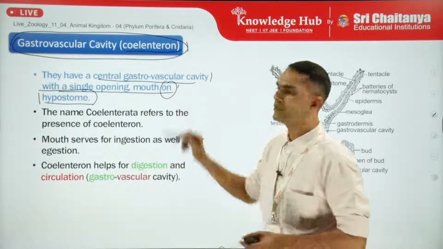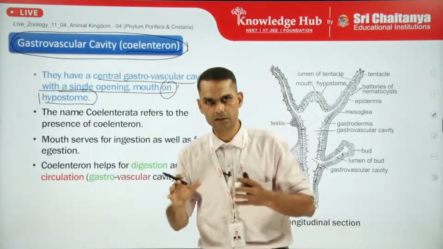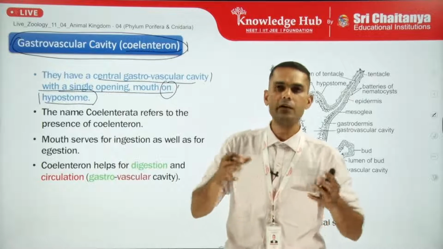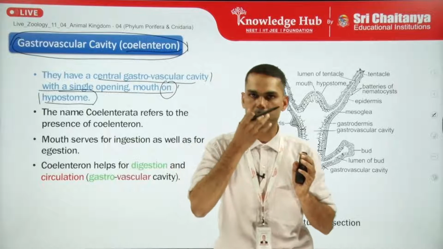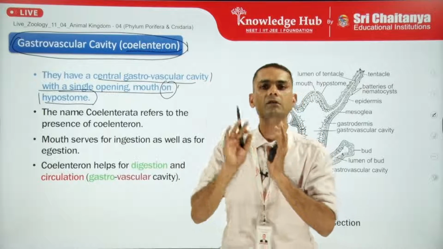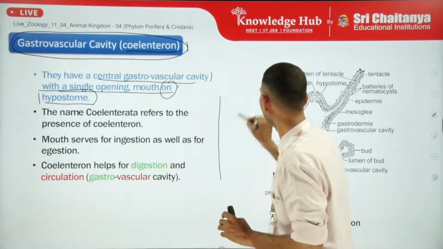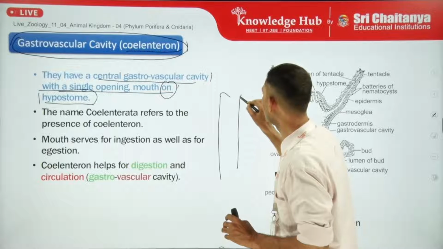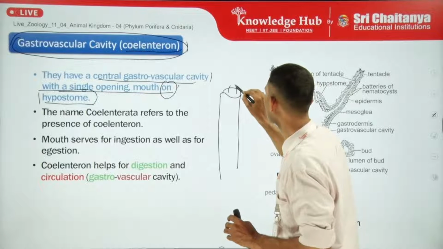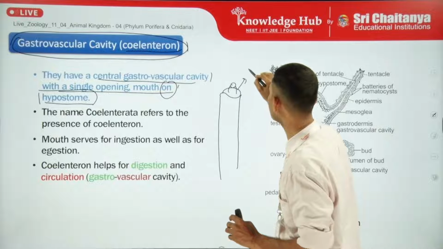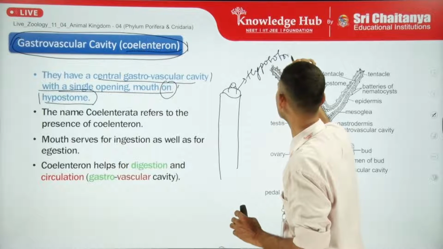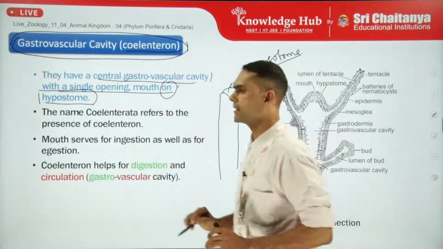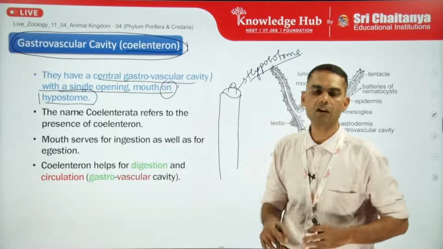If you want to understand the mouth being on the hypostome, you can imagine that this is the face, this is the hypostome, and this is the mouth opening which is present on this hypostome. So the hypostome is a structure on which the mouth is present. This particular structure is called the hypostome, an elevated structure on which the mouth opening is present, and the digestive tract is incomplete.